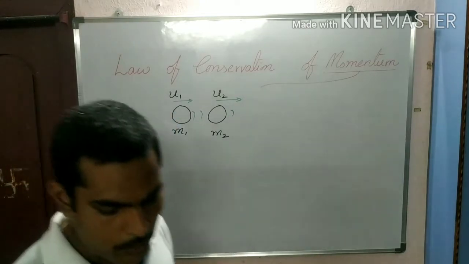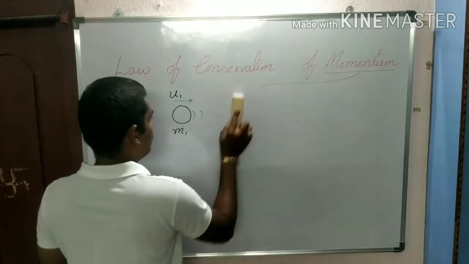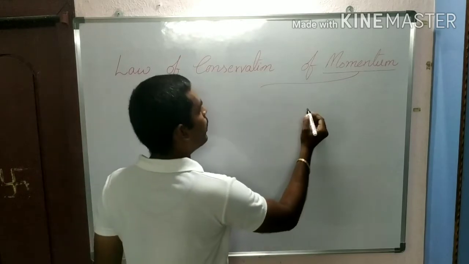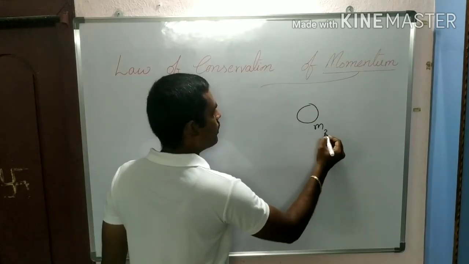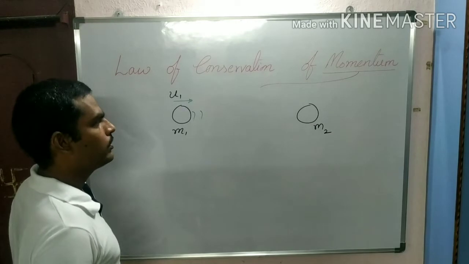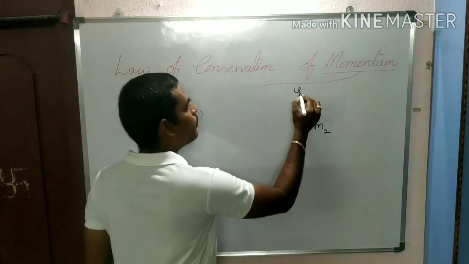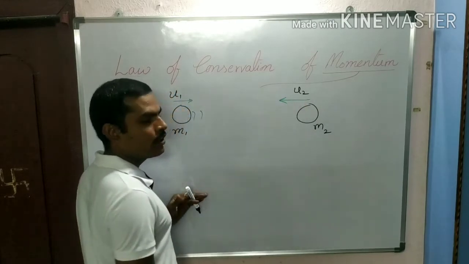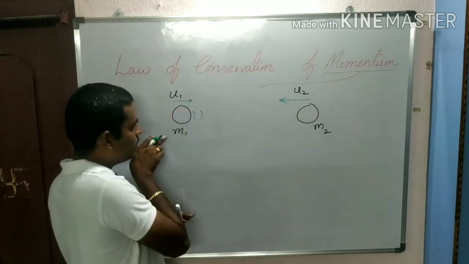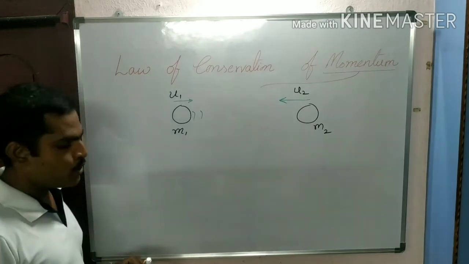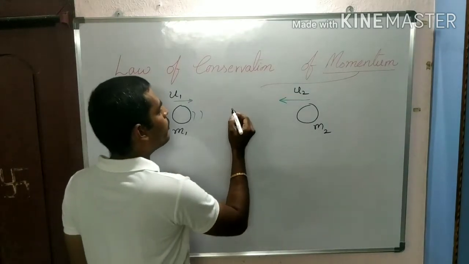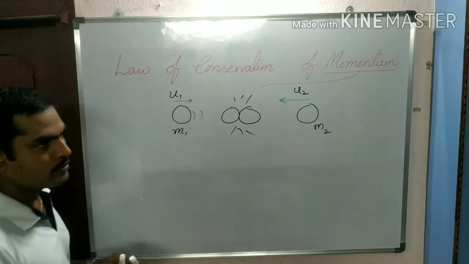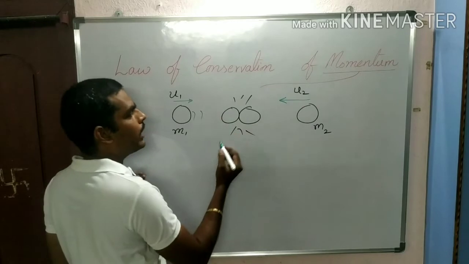Or else, if you have any dilemma here, suppose an object m2 is here, moving with a velocity of u2 in the opposite direction. This object is moving in this direction, and that object in that direction. So after some time, after coming here, these two will collide with each other.